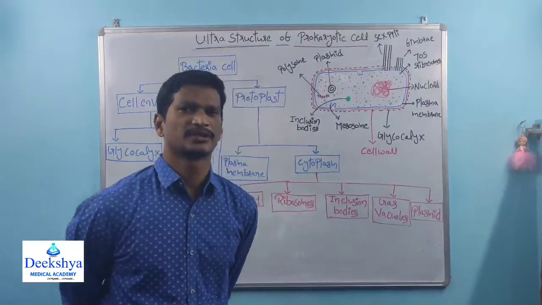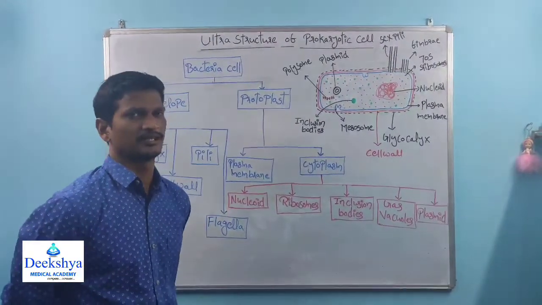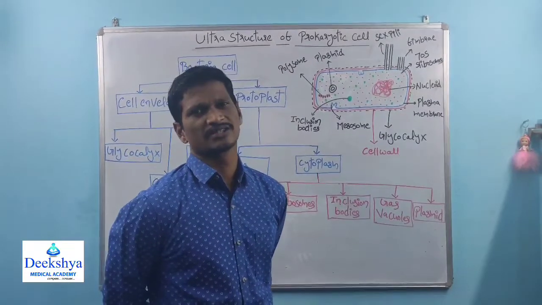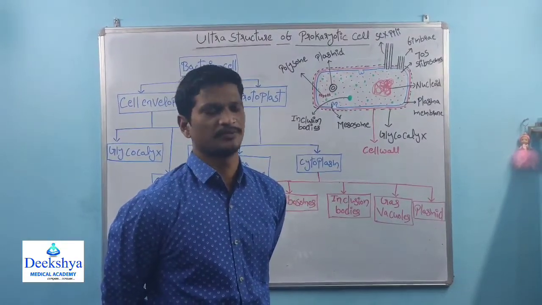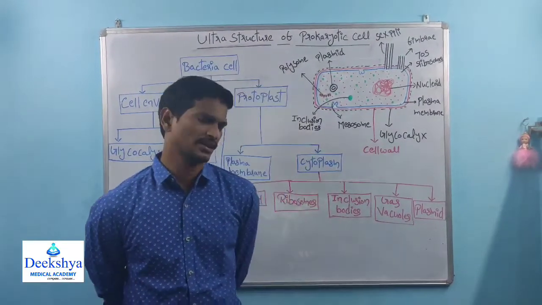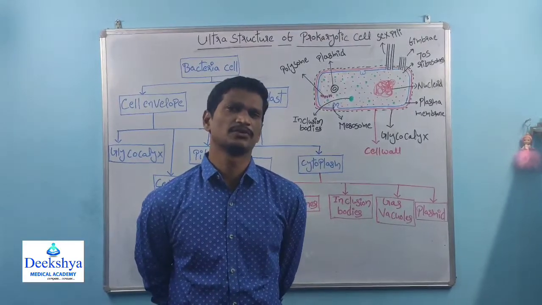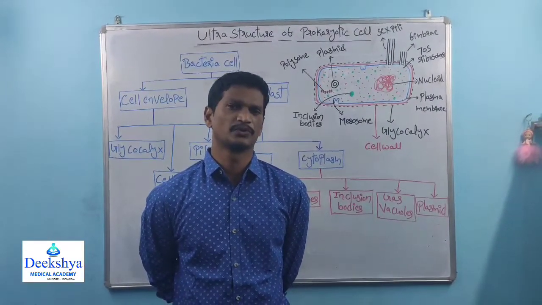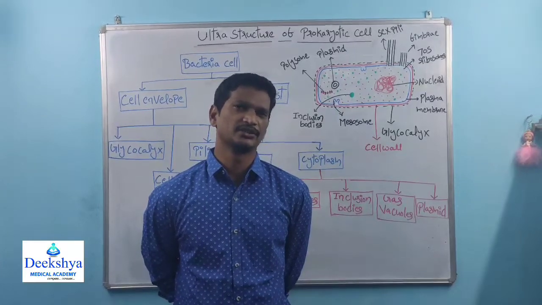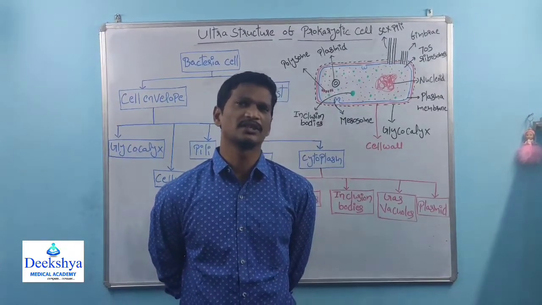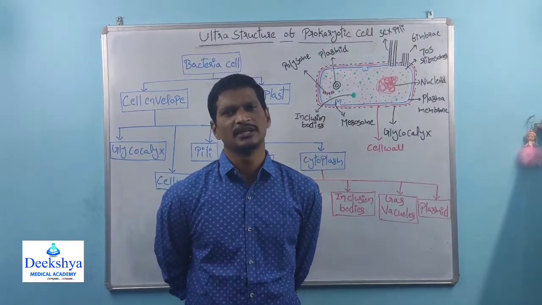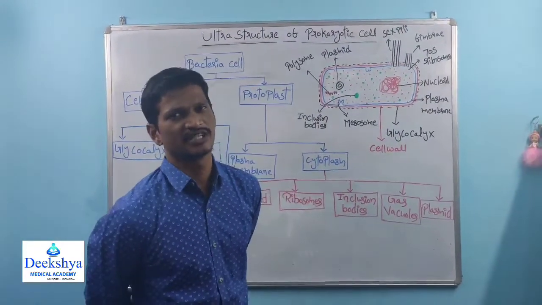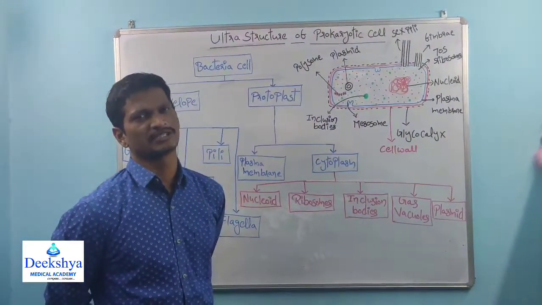Hi students, coming to the next class is prokaryotic cell structure. We are discussing the ultrastructure of the prokaryotic cell. In the last classes, we discussed what a prokaryotic cell is. Pro indicates before, karyote indicates nucleus: the cells which do not have a nucleus. In exactly those cells, the nuclear membrane is absent, so those cells are considered prokaryotic cells.